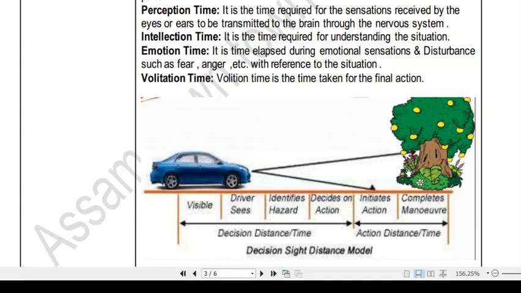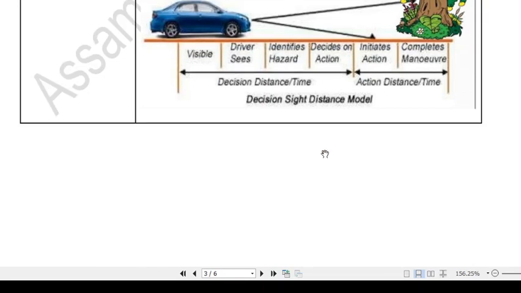Then emotion time means, suppose in that case you are frustrated or you have some tensions, in that case that is the time required for your other thinking. Okay, that is called emotion time. And volition time is that after perceiving the threat through intellection time, you then decide whether to stop your vehicle or you can get past it. So that is called volition time.